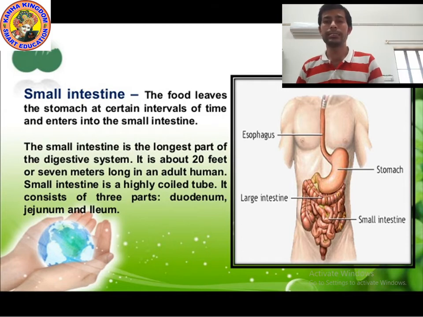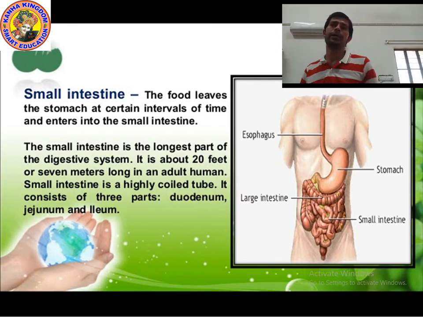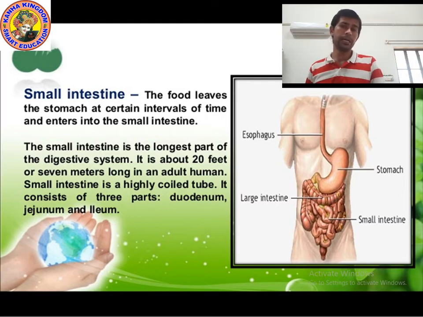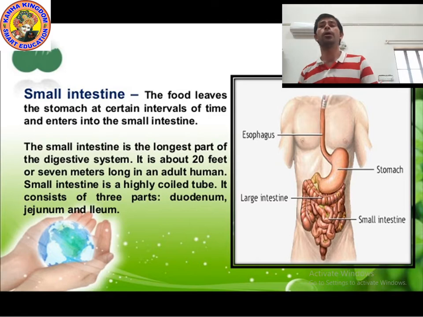Now, the small intestine. The lower end of the stomach is connected to the small intestine. The food leaves the stomach at certain intervals of time and enters the small intestine. After some time, the food from the stomach travels and goes into the small intestine. So the small intestine receives food from the stomach. The small intestine is the longest part of the digestive system.